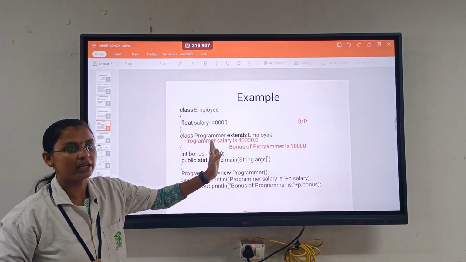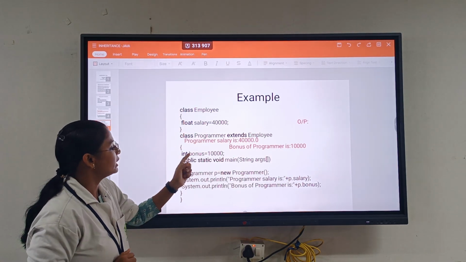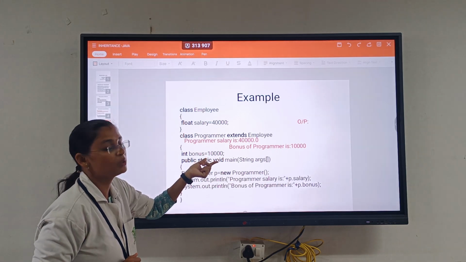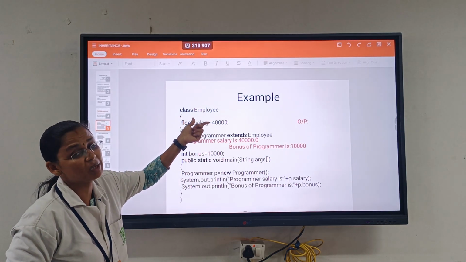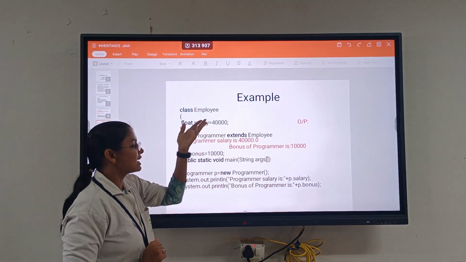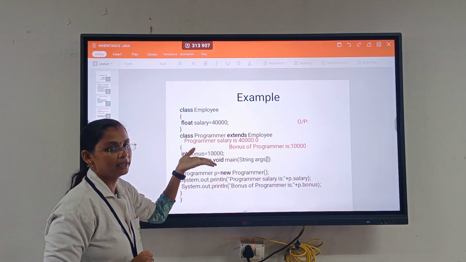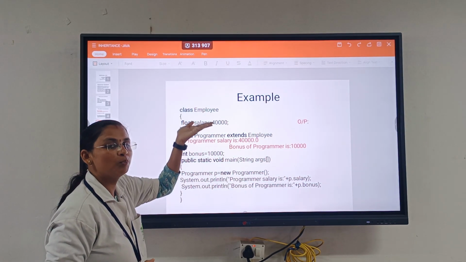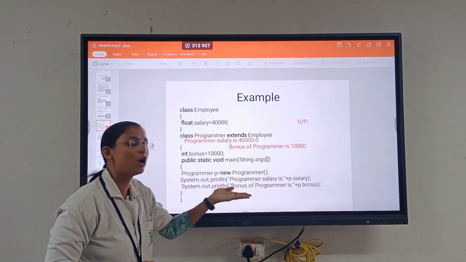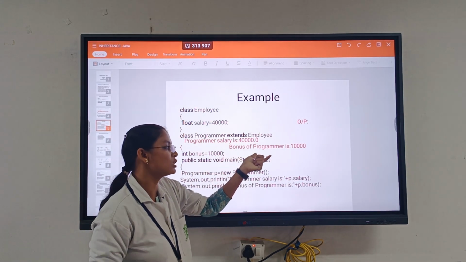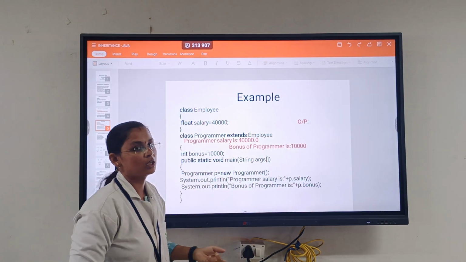So this is the output side, where some mistakes happened. I have given int bonus equal to 10,000. The bonus is 10,000, but the salary of the employee is in my parent class, which is 40,000. So the parent class has been inherited by the child class. Both the bonus of 10,000 and the salary of 40,000 have been printed in my output area. That is the output: programmer salary equal to 40,000, bonus of programmer is 10,000.